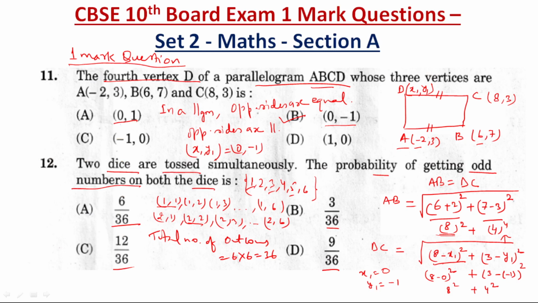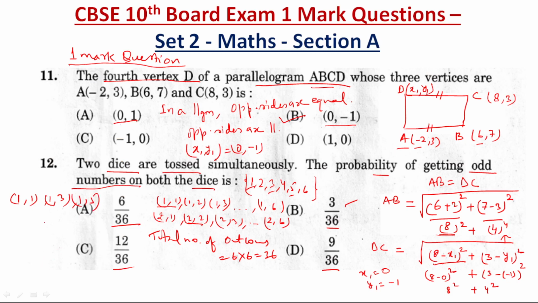Okay, so the probability of getting odd numbers on both the dice. It's not that the same odd number must come, but getting odd numbers on both the dice. So you can say that 1 has come, in another one it may come as 1, then 1, 3 and then 1, 5.